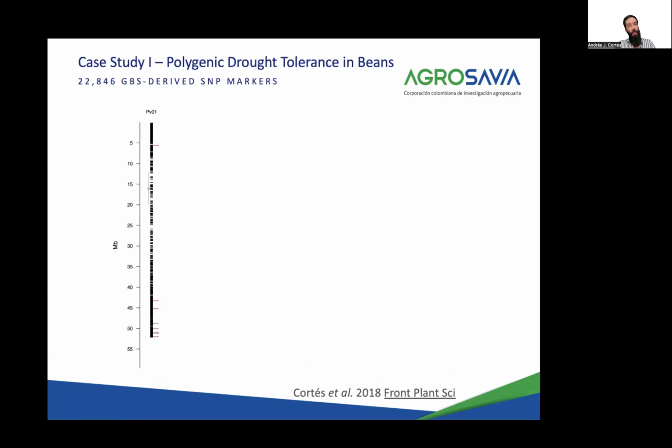Based on that assumption, we performed this first genome-environment association, looking first at drought tolerance, computed by the indices I just showed you. Interestingly, we see here marked in red the different regions and SNP markers that associate with the drought index inferred with environmental variables.